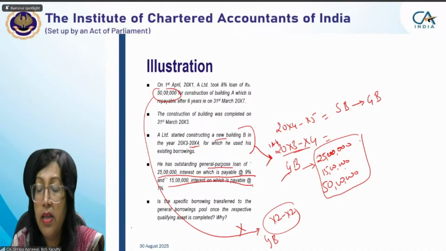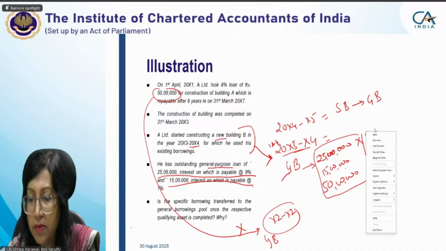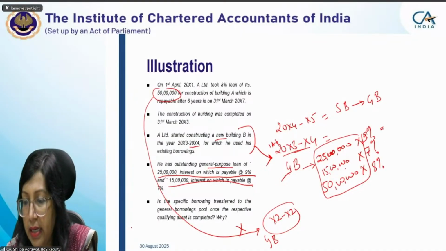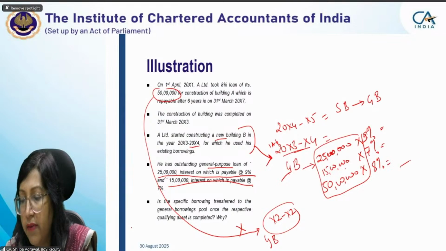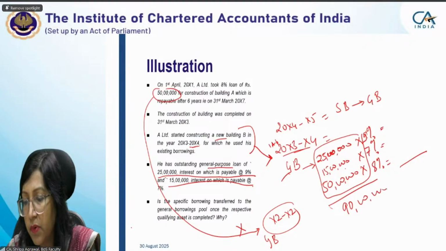First we calculate the interest: 9% in this case, 7% on 15 lakh, and 8% on 50 lakh. Whatever interest value comes, divide by the entire 75 and 90 lakh rupees.